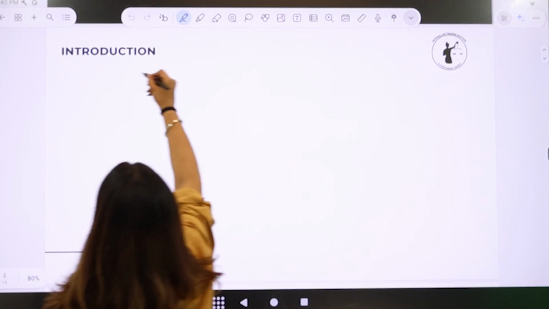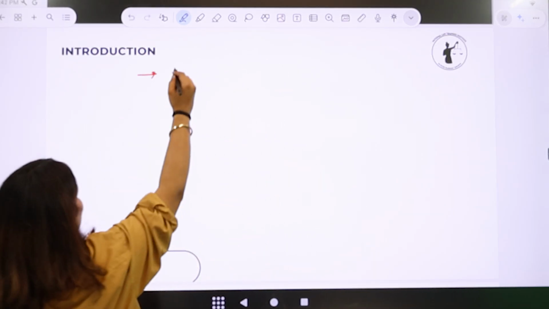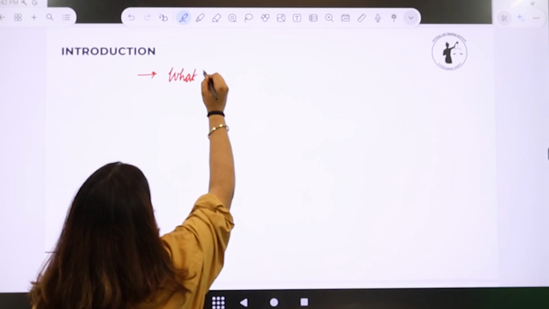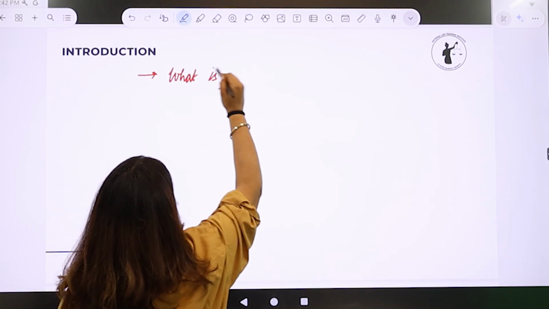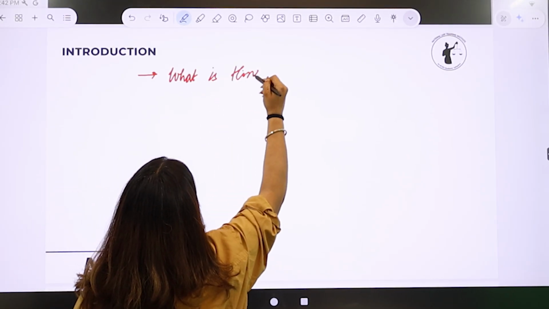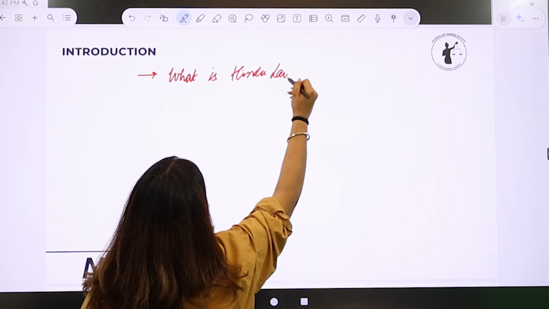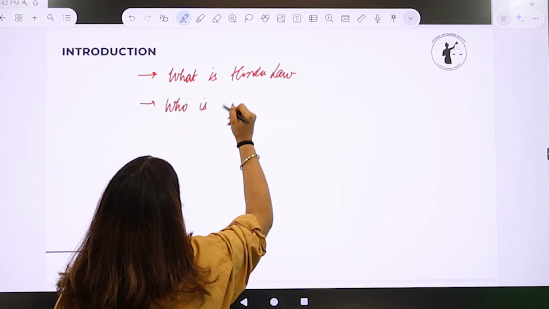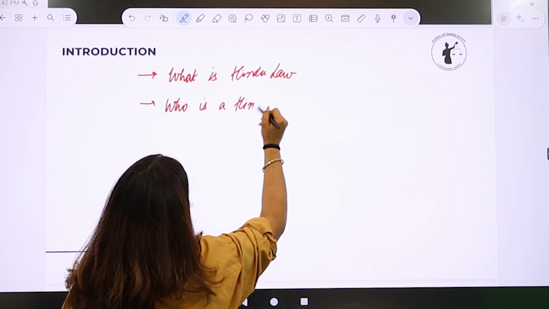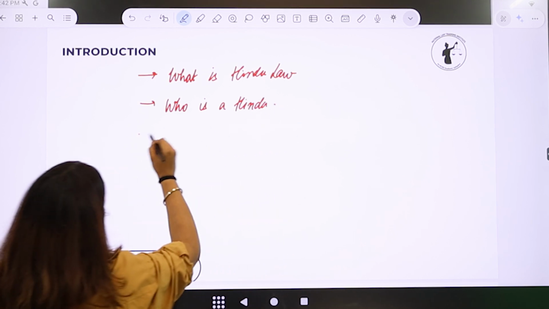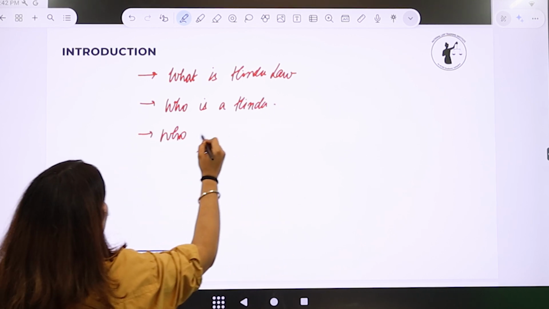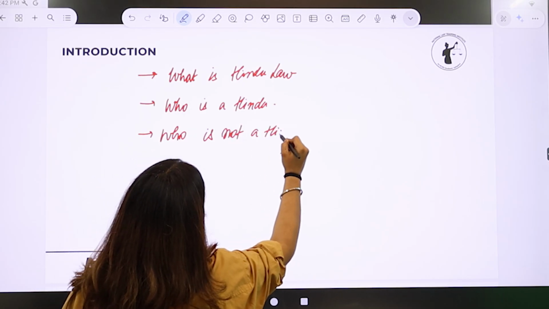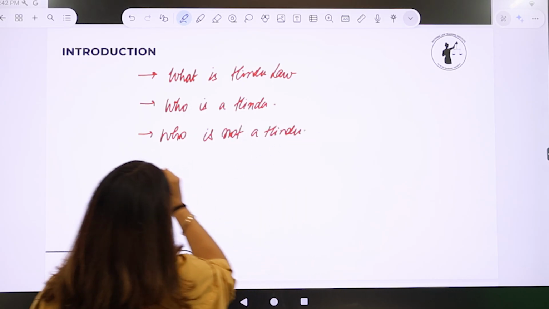So the main objective of today's lecture will be: what is Hindu law? Who is a Hindu? Who is not a Hindu? Right?